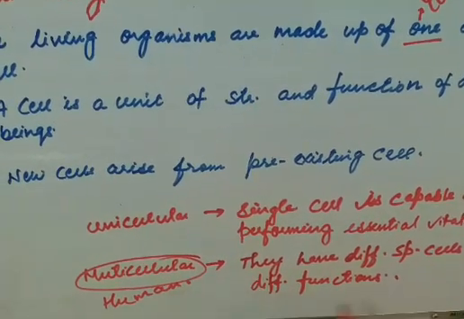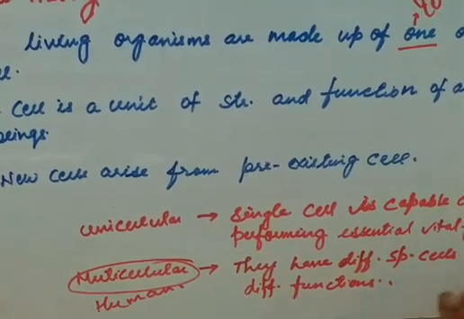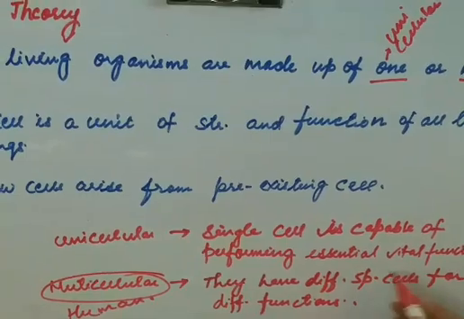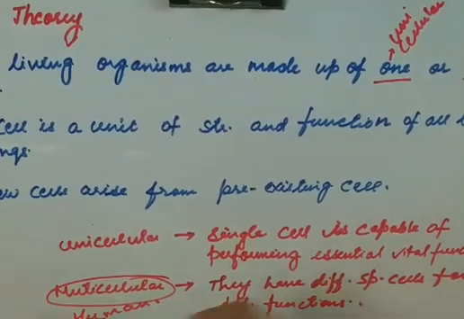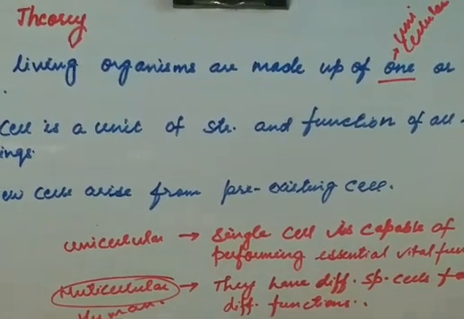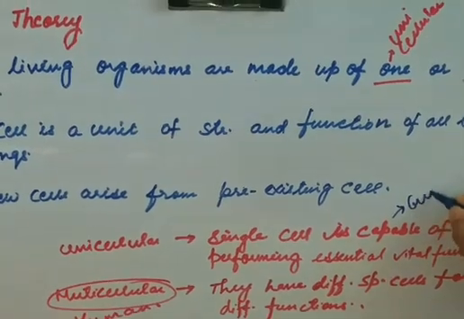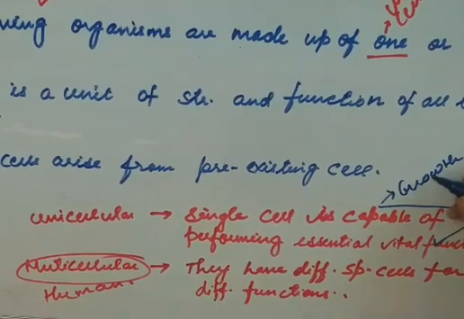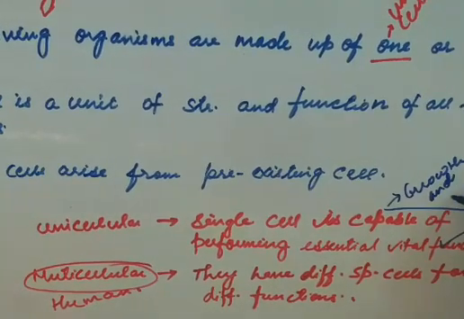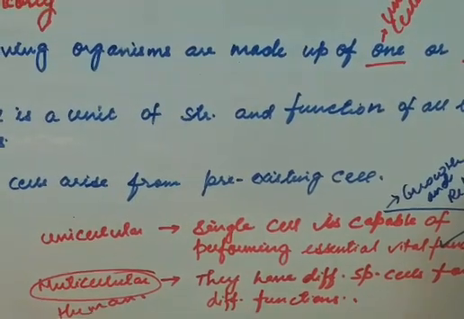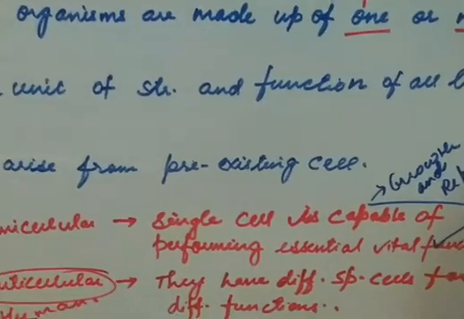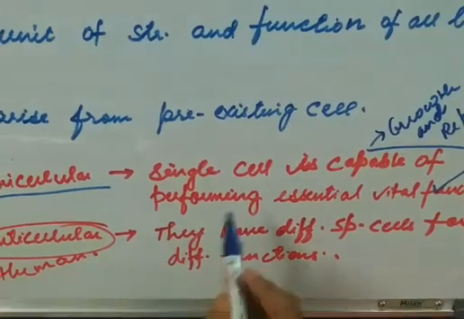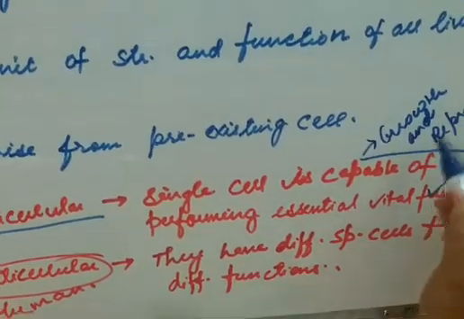We have different cells for performing different functions. These unicellular organisms are capable of performing essential vital functions. What can those essential vital functions be? Basically they are growth and reproduction. A single cell will perform those two functions.